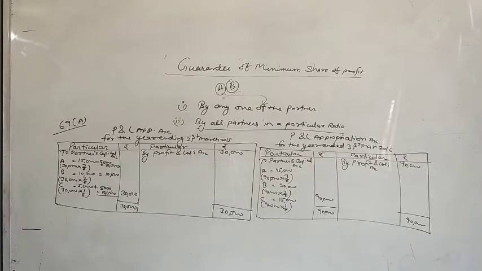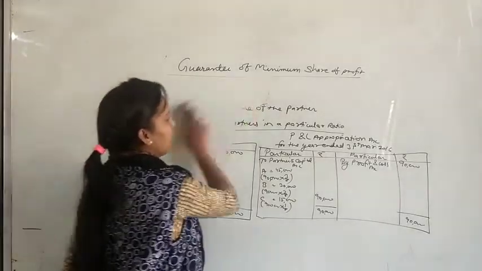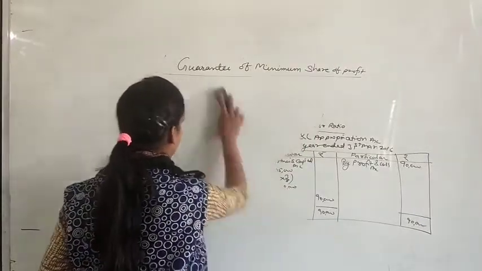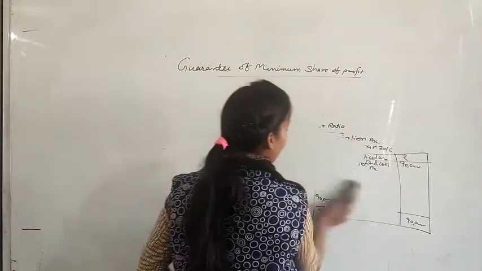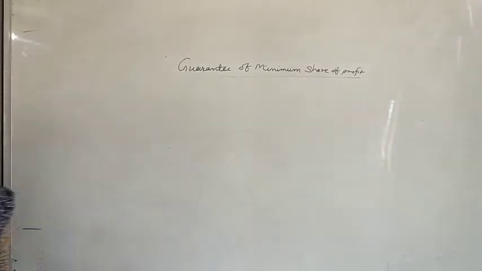So this was about the topic guarantee of minimum share of profit. This was only a basic question of this topic. We will discuss some more questions. Yes, let's see one more question. Now I am going to take question number 70. Read it from your book.